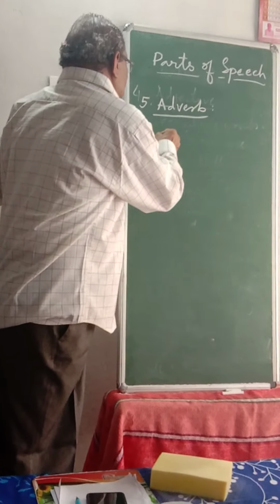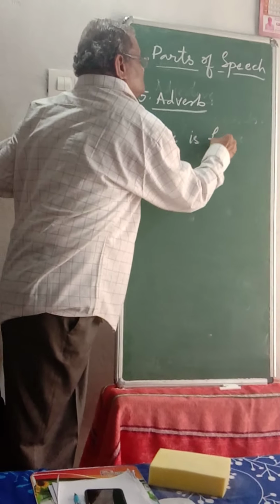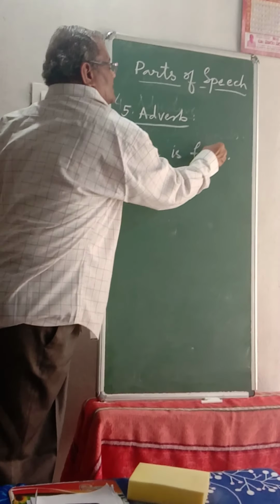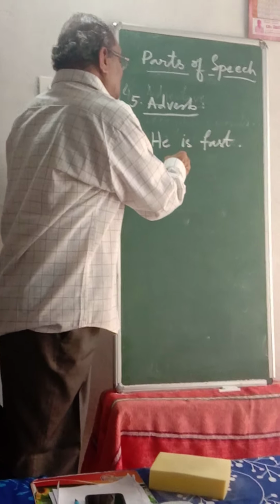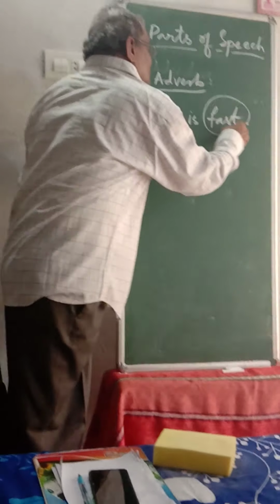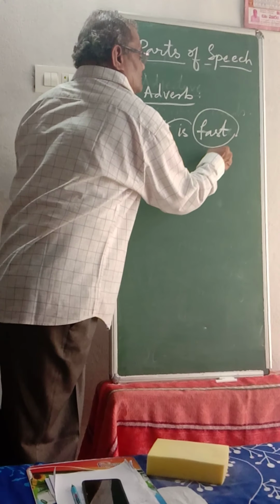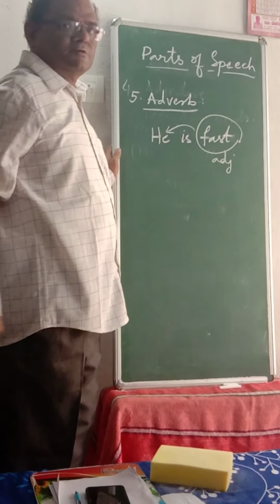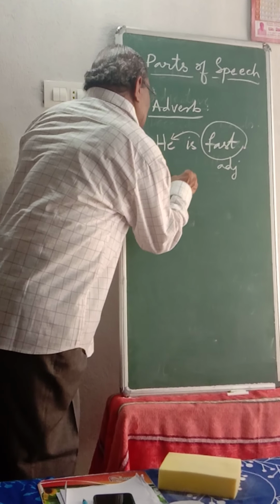So, he is fast. Look at the example and listen to me carefully. He is fast. Here, fast is telling about he. So this is an adjective. Let's have another example. He runs fast.